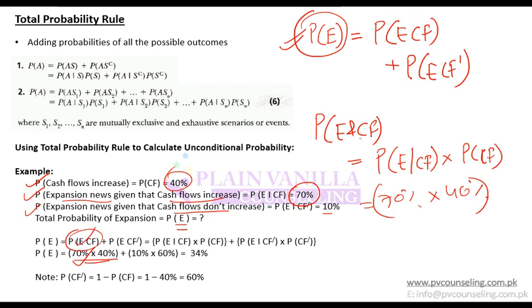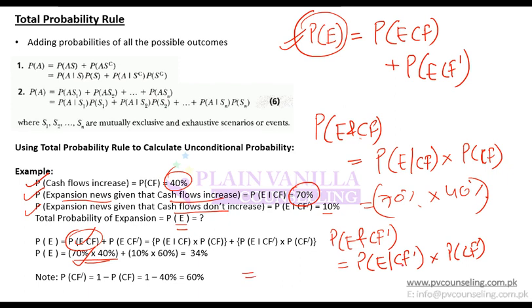Now the next part is that you need the probability of expansion and cash flow not increasing. For that you again use the same formula: the probability of expansion and CF not increasing equals the probability of expansion given that CF hasn't increased, multiplied by the probability of CF not increasing.